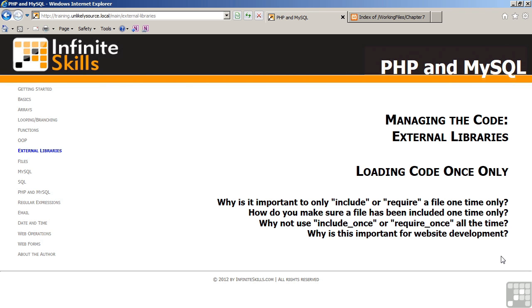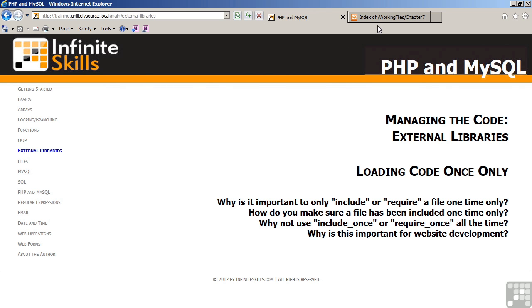This lesson discusses loading code once only. The topics include: why is it important to only include or require a file one time only? How can you make sure a file has been included one time only? Why not use include once or require once all the time? And why is this important for website development?